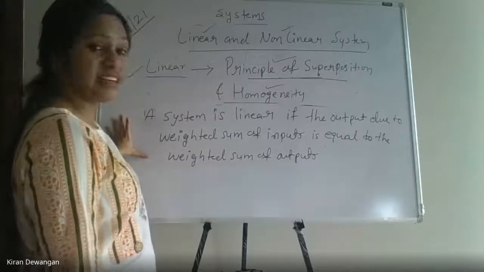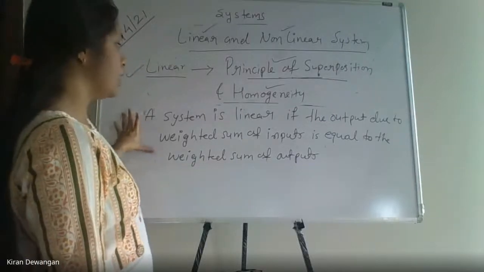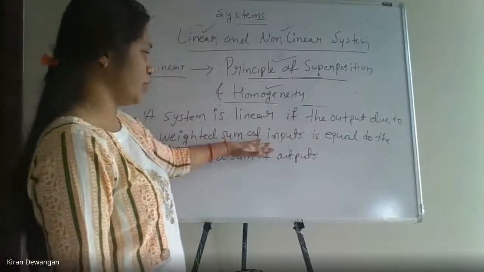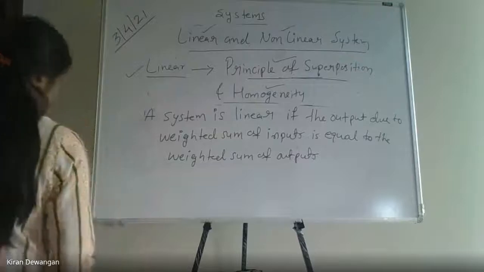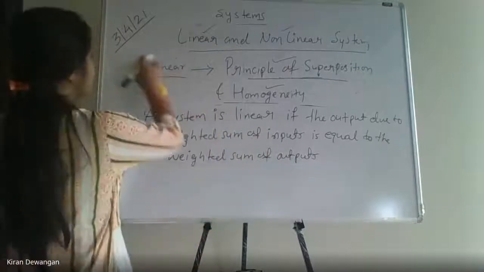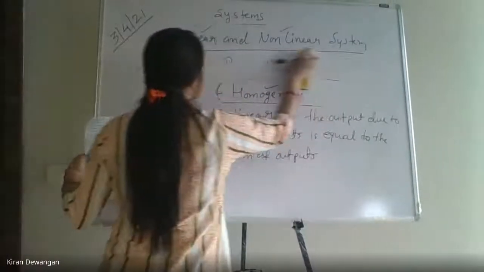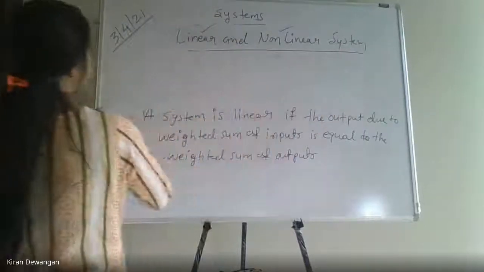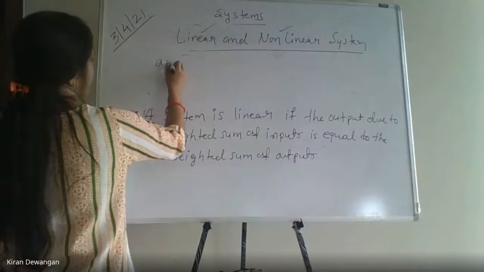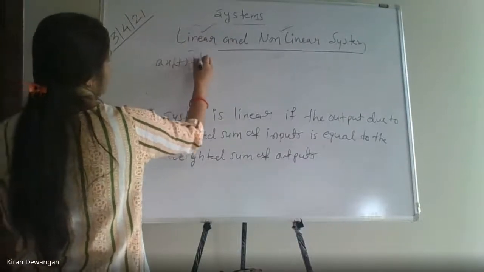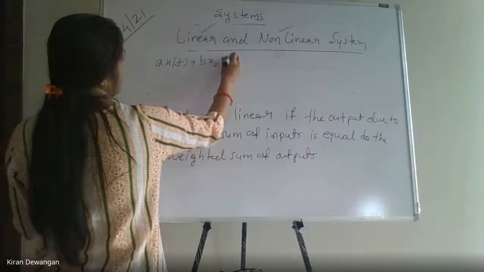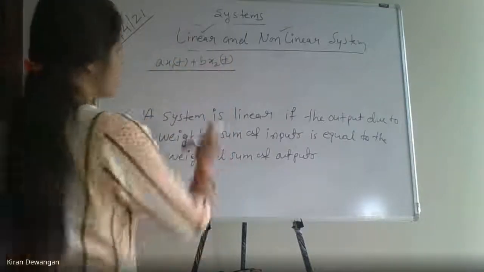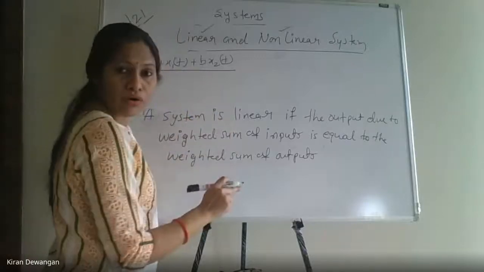What does this sentence mean? The weighted sum of inputs is nothing but a x1(t) plus b x2(t). This is my weighted sum of inputs.